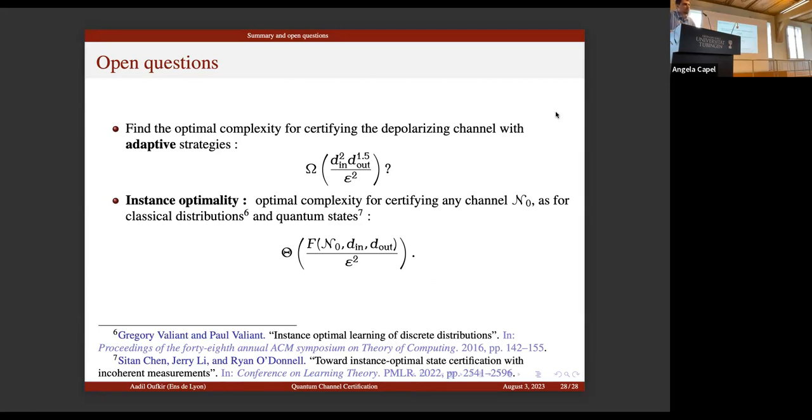Something like the 2/5 norm of the state sigma 0. Yes, maybe it can be some norm of the channel N0, maybe the Choi state or